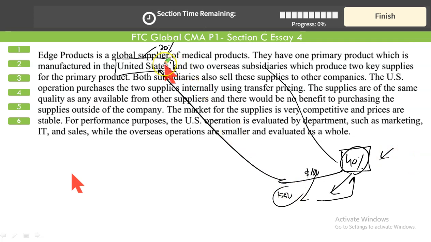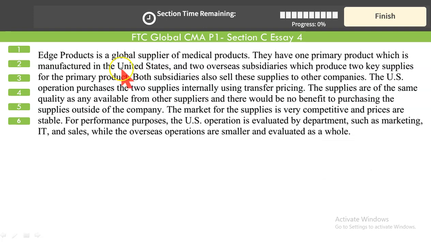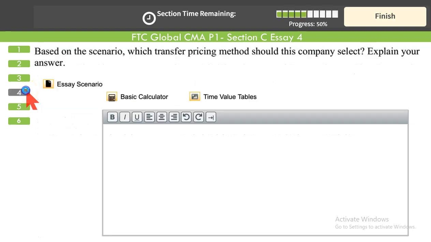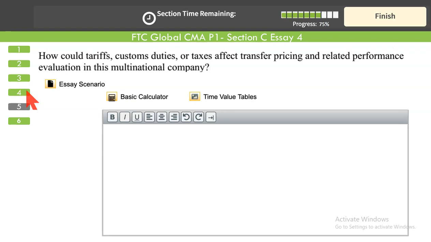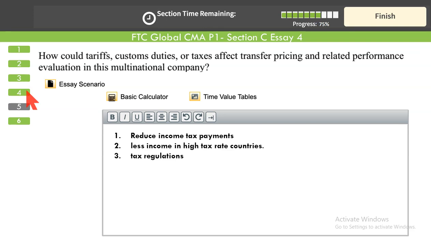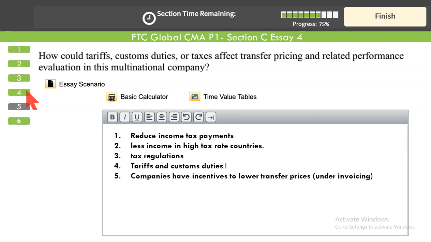When this item reaches the United States, they have invoiced the item at $50. United States custom duties and tariffs are high. Since the invoice amount is low, this low invoice amount will attract low custom duty. Hence, the US parent will have to pay less custom duties and tariffs on these goods. So this is how internationally firms involve themselves in unethical practices of setting transfer prices in such a way as to reduce their international tax liabilities and avoid custom duties and tariffs, through under-invoicing or over-invoicing.